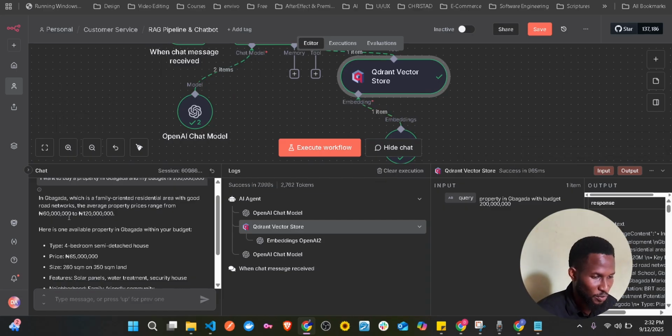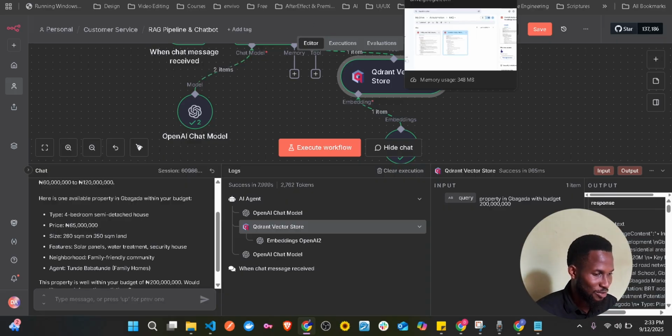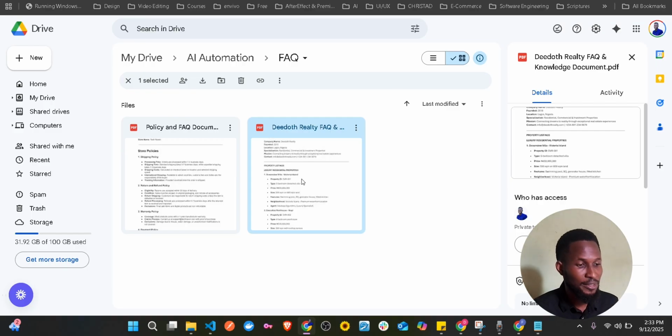And now see the response we have here: Bagada, which is a family-oriented residential area with good road network, and the average property prices range from 60 million to 120 million. It's also showing that, okay, here is one available property in Bagada. This is a 4-bedroom semi-detached house, priced 85 million. And if we check our knowledge base, you will see that we have that. So let's just search for Bagada. This is it.